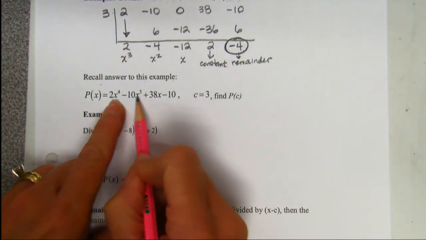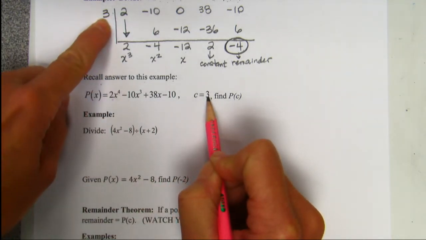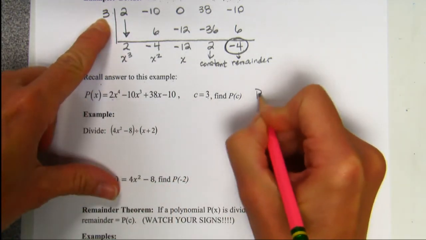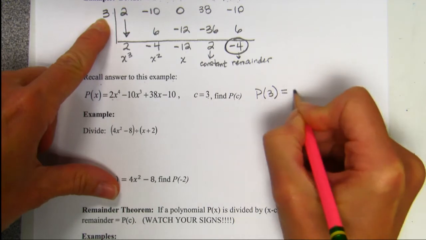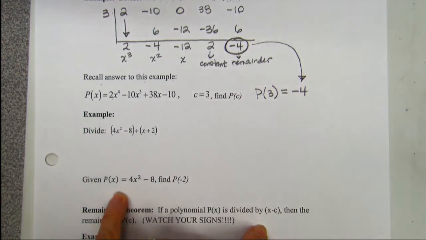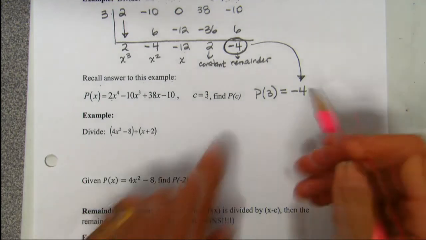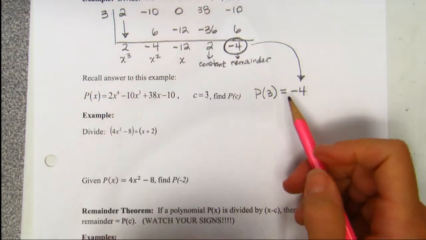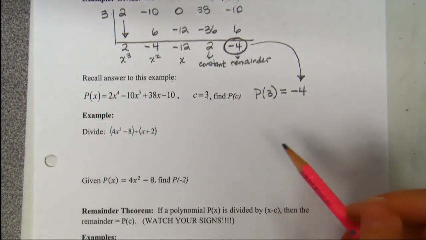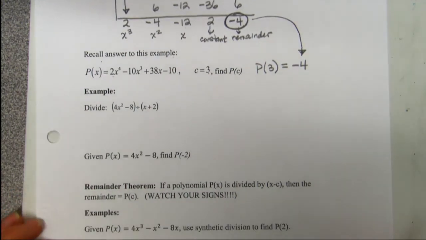So if you were to take this equation, which we just worked, and put in a 3 on the outside, P of 3 is equal to the remainder. We already got it with direct evaluation, but you can also get it with synthetic division and grab your remainder. And that is the answer you get when you plug a 3 into that machine. Let's do another one and see if we can get this to get clarified even a little bit more.